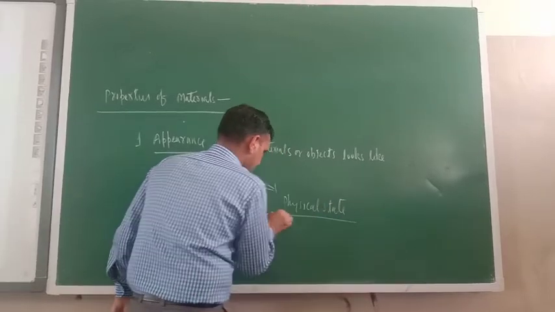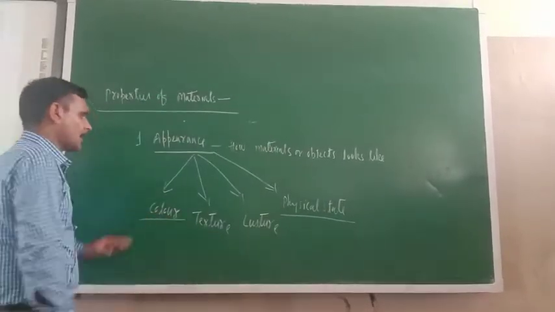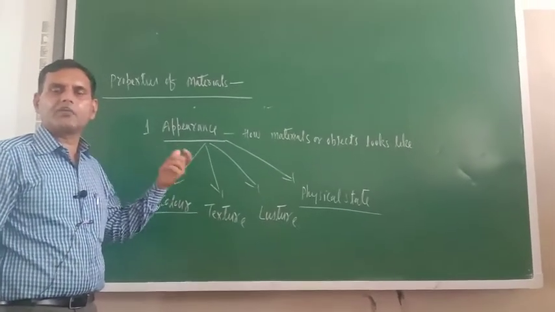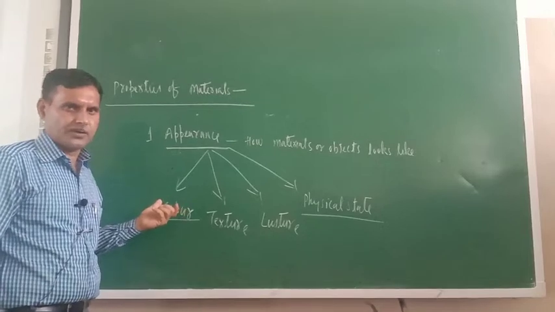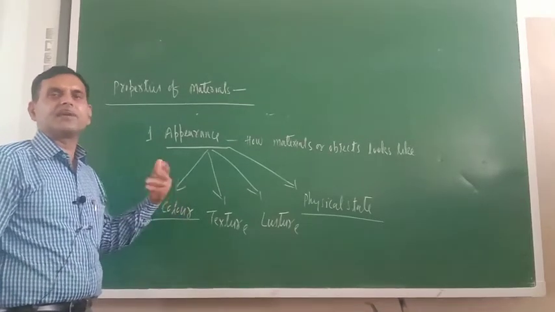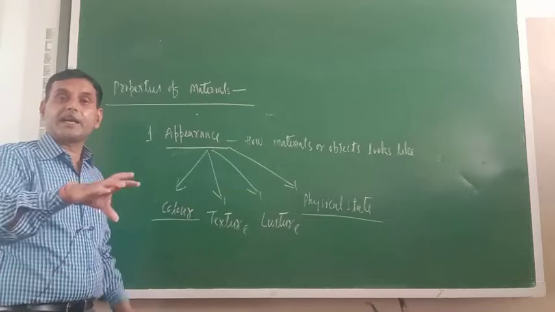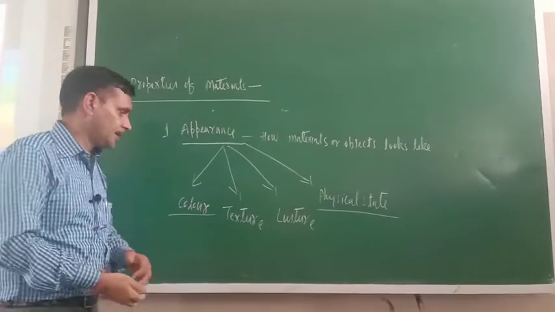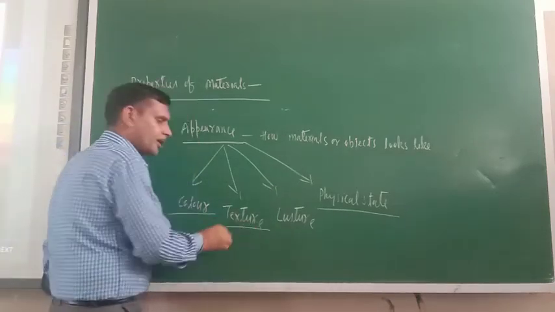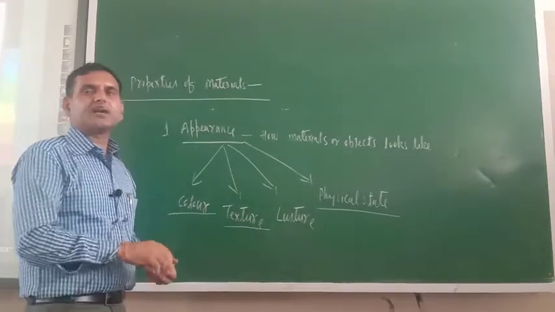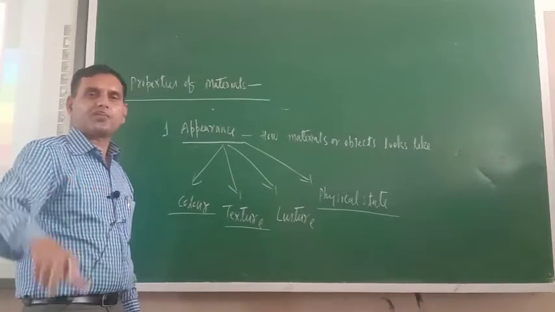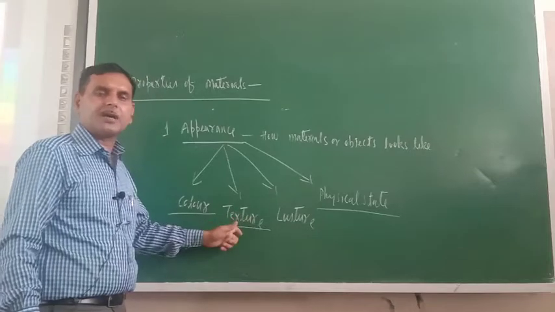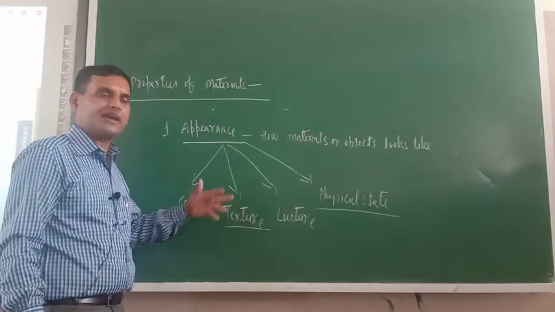So just try to understand here. Color, just see, material can appear blue in color, red in color, white in color. There are different colors. So we can easily classify the material. It is a red color material, it is a blue color material, it is a white color material, it is a green color material. Next one is the texture. What do you mean by the texture? Texture is related with the shape. So on the basis of texture also, we can classify the material.